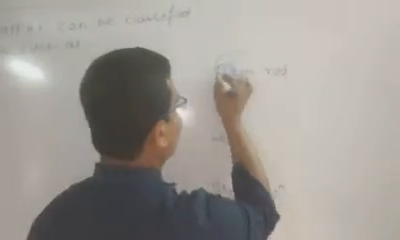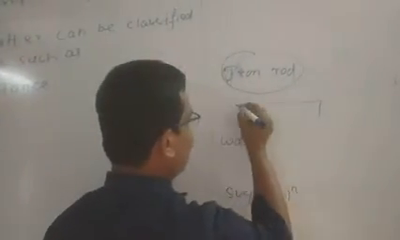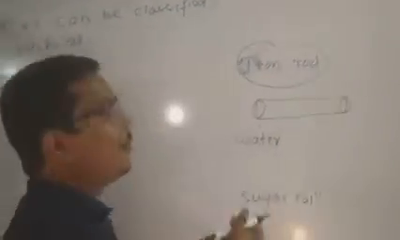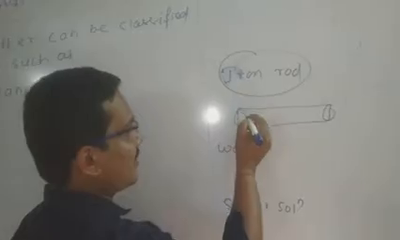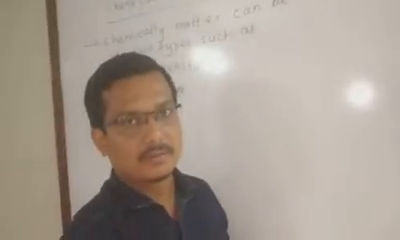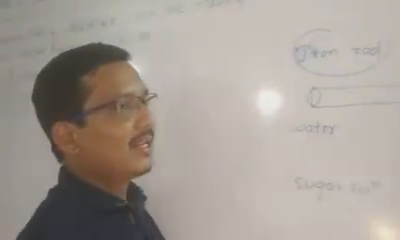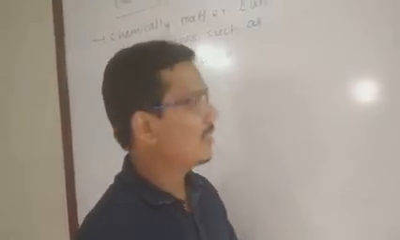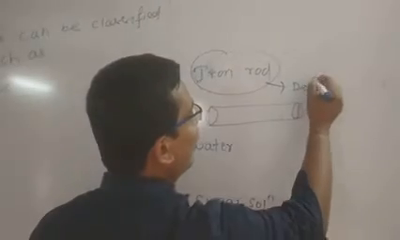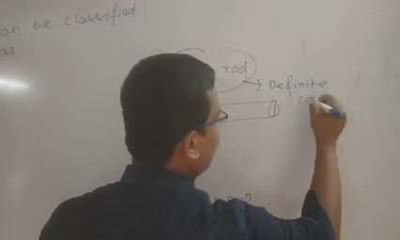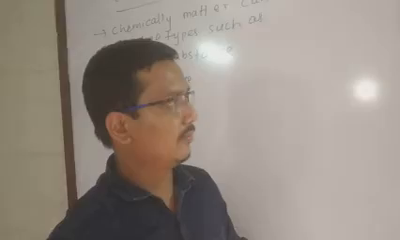Let me discuss something about the iron rod. Suppose we take an iron rod like this. If you want to break it, then what happens? Small iron particles will be formed. Only iron particles will be formed. Without iron particles, no extra particle can be found in the iron rod. From this conclusion it is clear that the iron rod has definite composition. Yes or no?